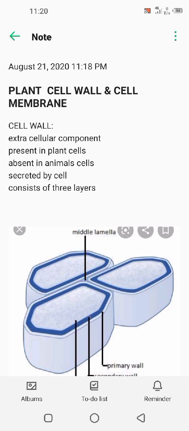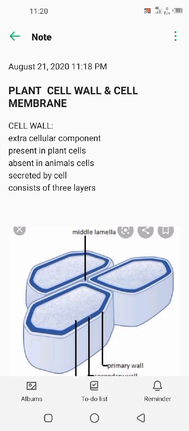Plant cell walls differ in chemical compositions from those of prokaryotes. Prokaryotes cell wall is made up of peptidoglycan or murein, and fungi cell wall made up of chitin. We will discuss here only plant cell wall and its layers. The cell wall is secreted by the cell, and the plant cell consists of three main layers: primary cell wall, middle lamella and secondary cell wall.